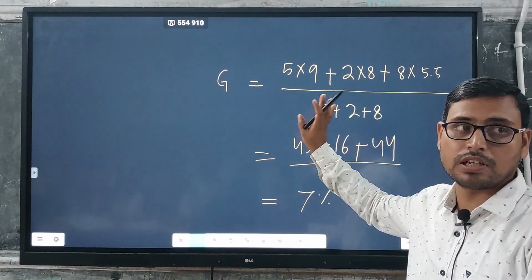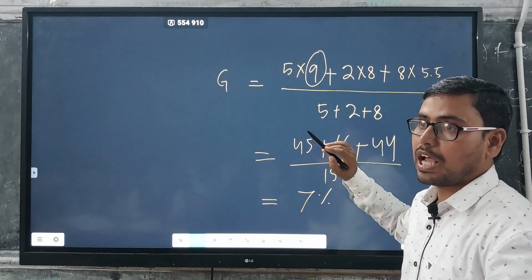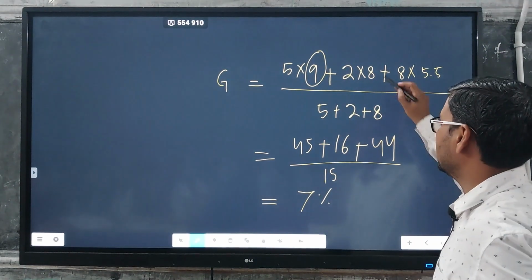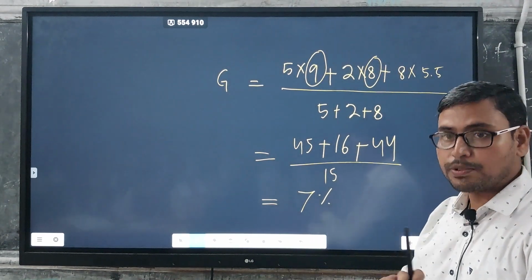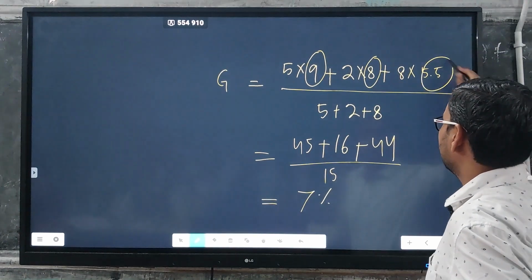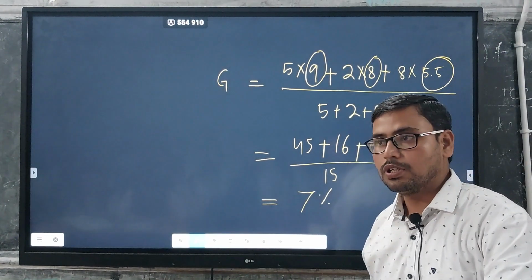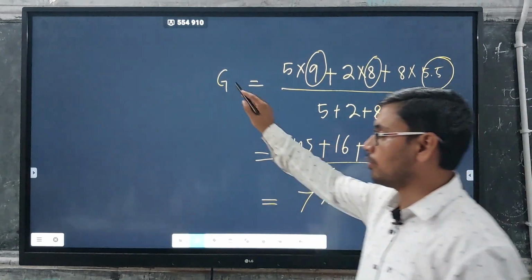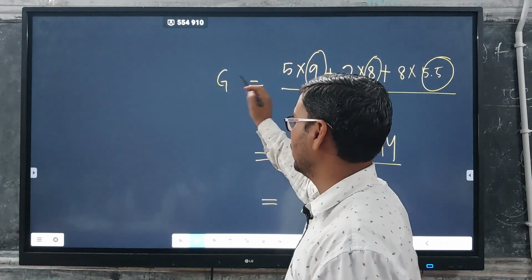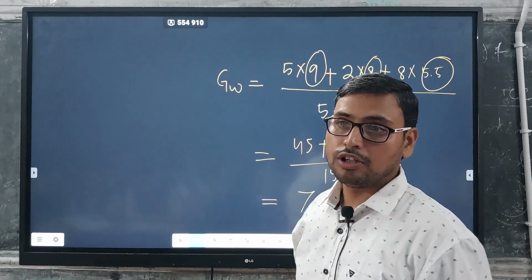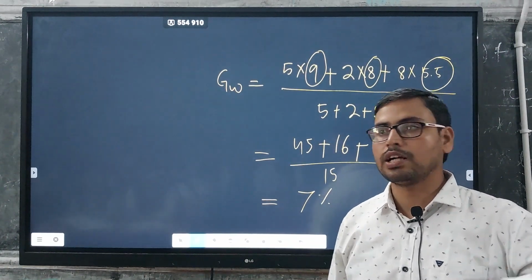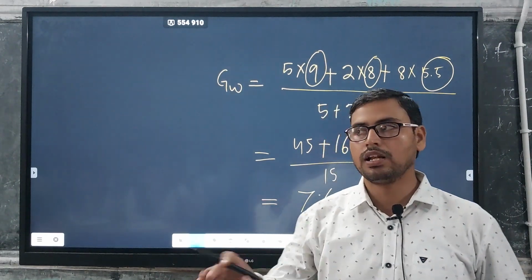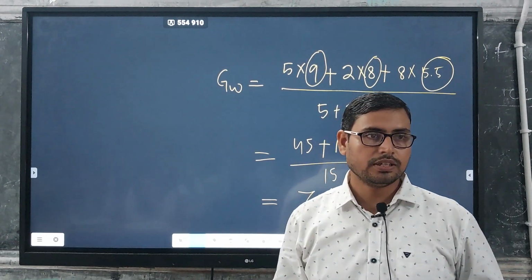Just look at this particular figure. Here this is the average grade of an individual layer. In the second case, the average grade of the second layer. Then in the third horizon, this is the average grade of the third layer. Then we are calculating the overall average. Therefore, we are calculating the weighted average grade of a particular borehole, where we encounter multiple layers of mineral zone or mineral bodies, right?